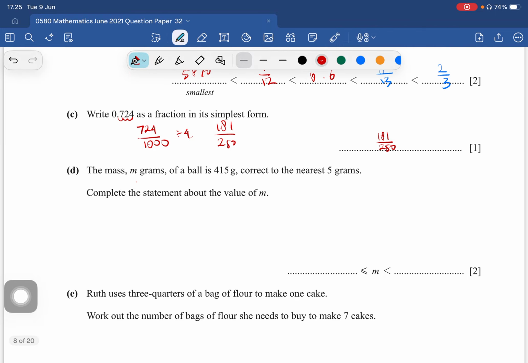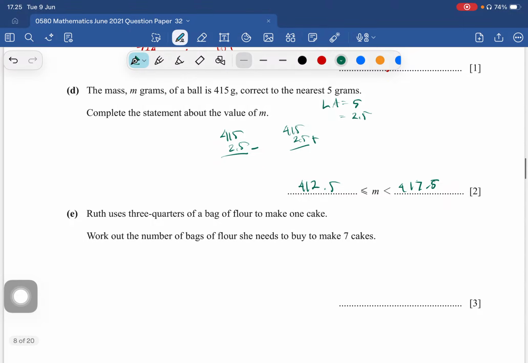Okay, the mass m grams of the ball, correct to the nearest 5 grams. So the lowest level of accuracy is 5. So here we make it a half, which is 2.5. So from the smallest, we got 415, we minus it by 2.5. While the highest, 415, we plus by 2.5. So starting from 412.5 to 417.5.